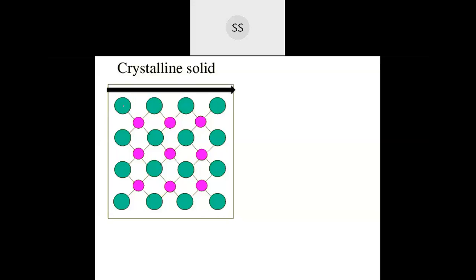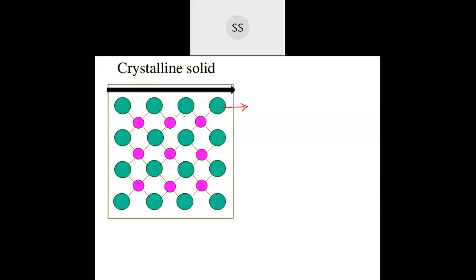Here in this particular direction, you can find only these green color particles. So the value you are going to get, you will be getting only for these green color atoms. Imagine you are measuring refractive index. If you are measuring along this direction, you will get the value only for this, correct?